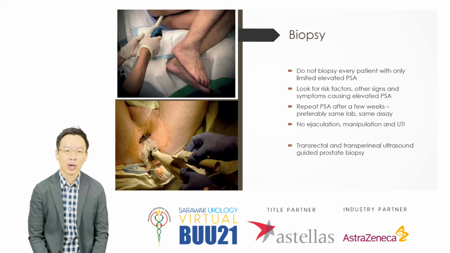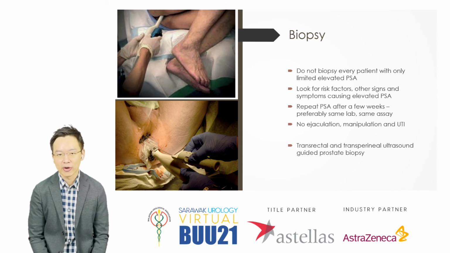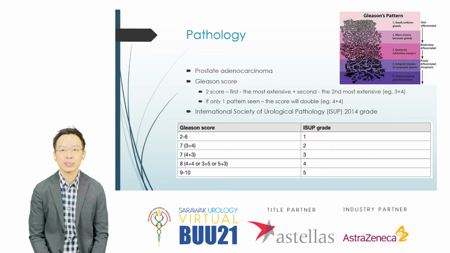Then if the PSA still persistently rises, there's a chance that this patient would need a biopsy. At this moment, we have two types of biopsy: either the transrectal ultrasound guided biopsy, as you see in the picture at the top, as well as the transperineal biopsy, which is the picture at the bottom. The decision on the biopsy depends on the availability of the types of biopsy, as well as the risk and the location of the potential prostate cancer.